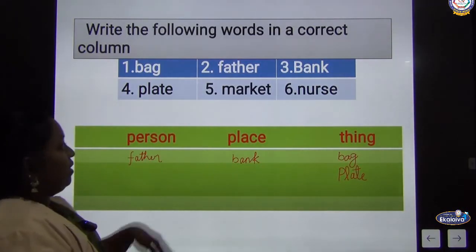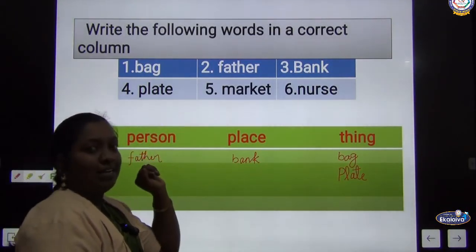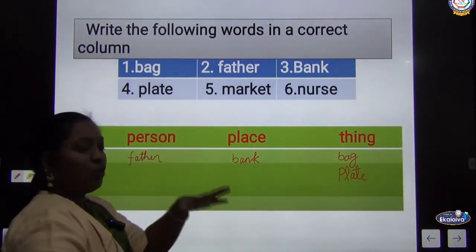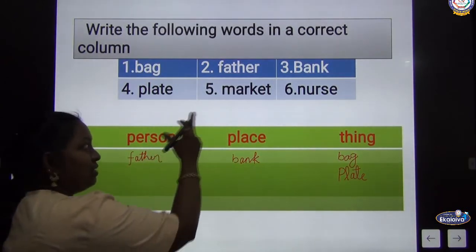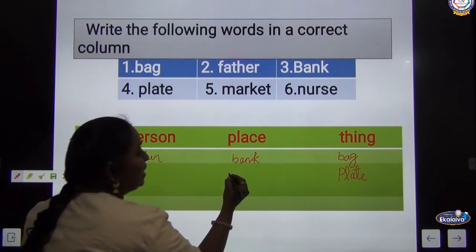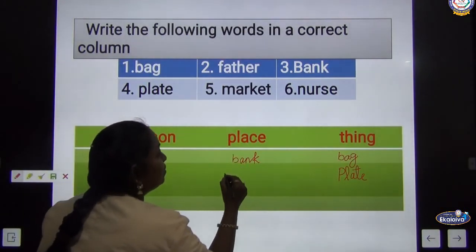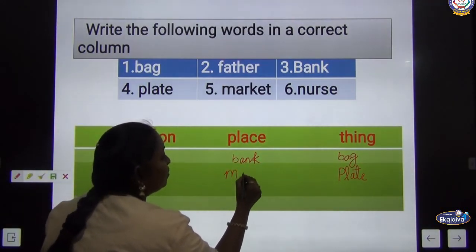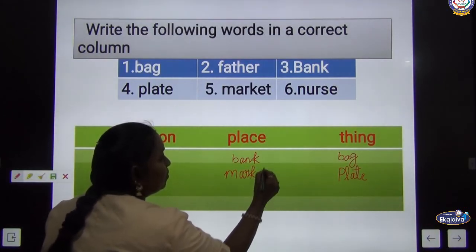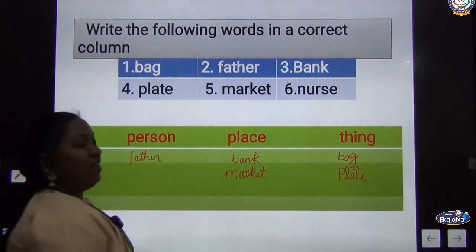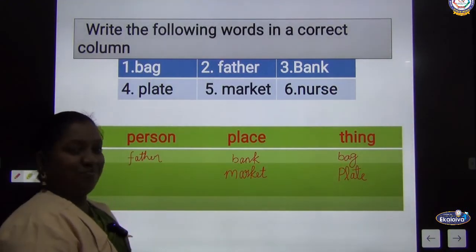Yes. Next one, fifth is market. Okay. Here all the things are available in this place. So that market I should write under the column of a place. Last one, nurse.